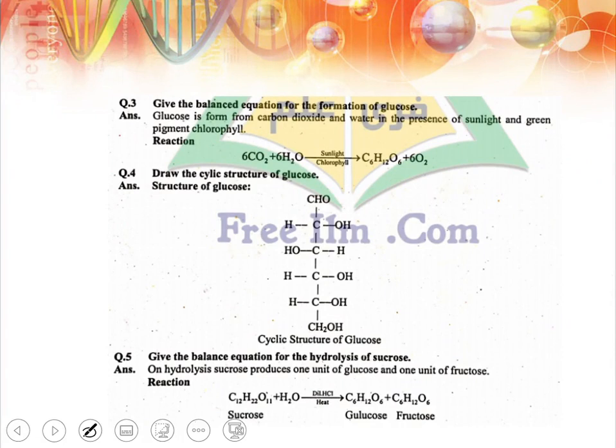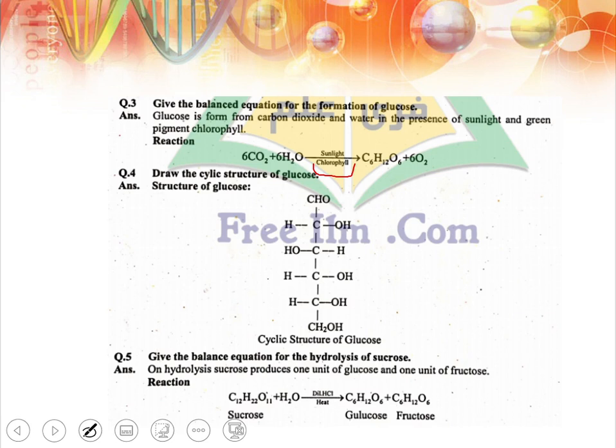Give the balanced chemical equation for the formation of glucose. So how is glucose formed naturally? When carbon dioxide and water combine together in the presence of sunlight and a green pigment, which is chlorophyll, we get glucose and lots of oxygen. That is why plants are really important for us.